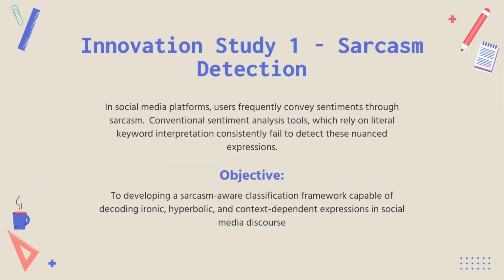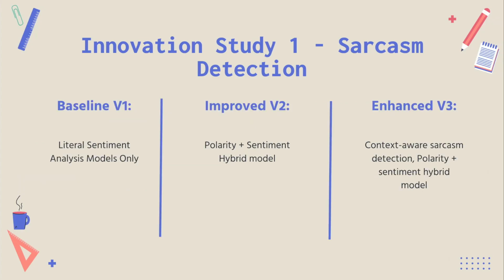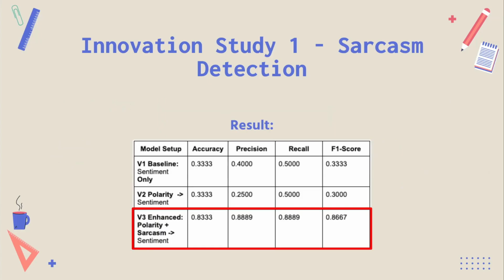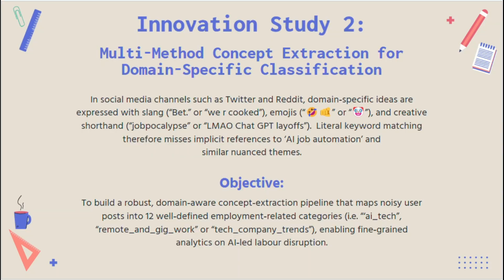In social media, users frequently convey sentiments through sarcasm, which conventional sentiment analysis tools may fail to detect. Hence, our first innovation study is to develop a sarcasm-aware classification framework. For this study, we have 3 tested versions. First, the baseline of using a literal sentiment analysis model, then in V2, to add polarity along with sentiment analysis as a hybrid model, and lastly, V3, to combine a sarcasm detection model with polarity and sentiment. Here are our results. As you can see, V3 performed the best when tested against our evaluation dataset. Therefore, this shows that sarcasm detection is an important aspect when it comes to sentiment analysis.